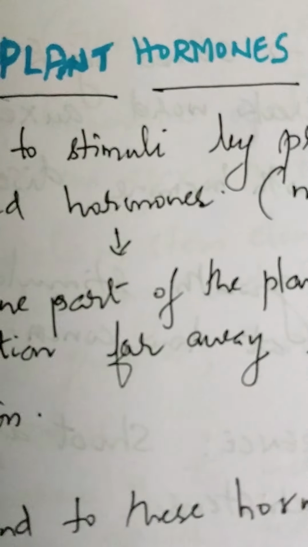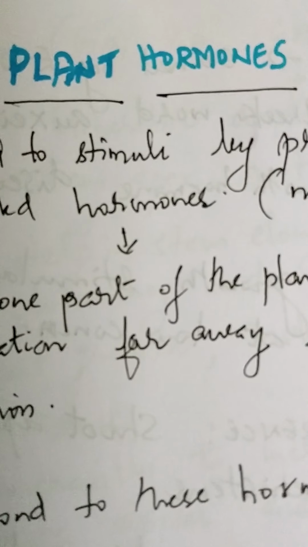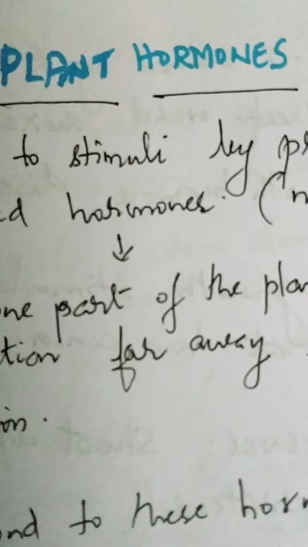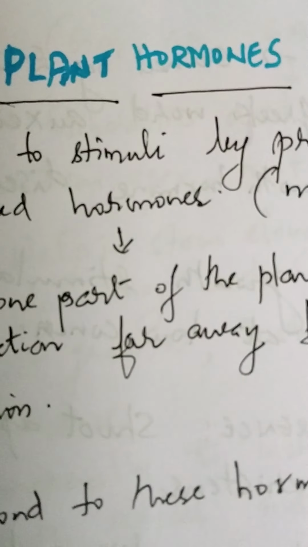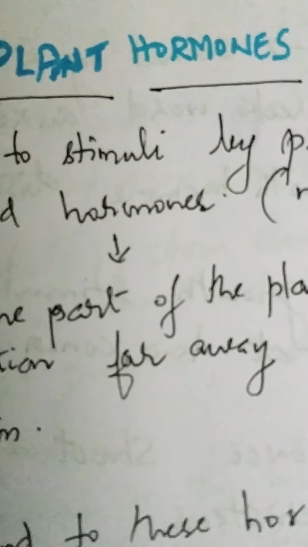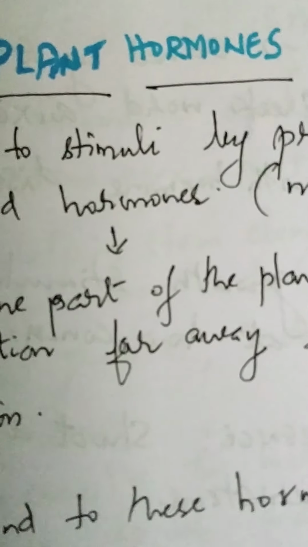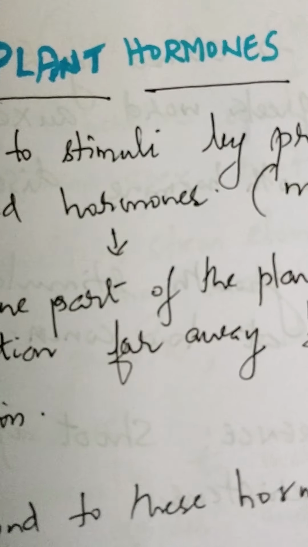As we all know, plants exhibit different types of movements like bending and twisting of their body parts in response to certain changes in the external environment, which we call the stimulus. So plants respond to stimuli by producing certain chemical compounds that we call hormones, and these hormones act as messengers in the plant body.